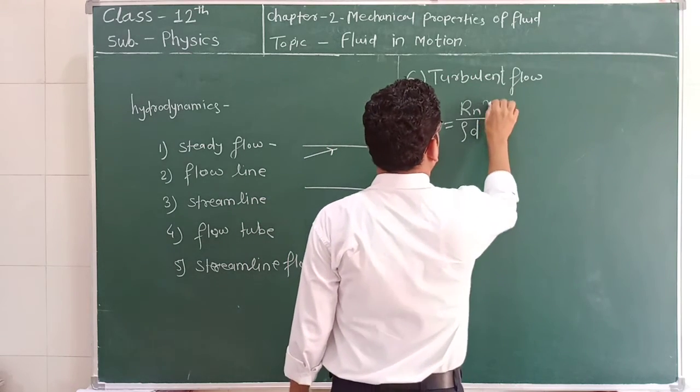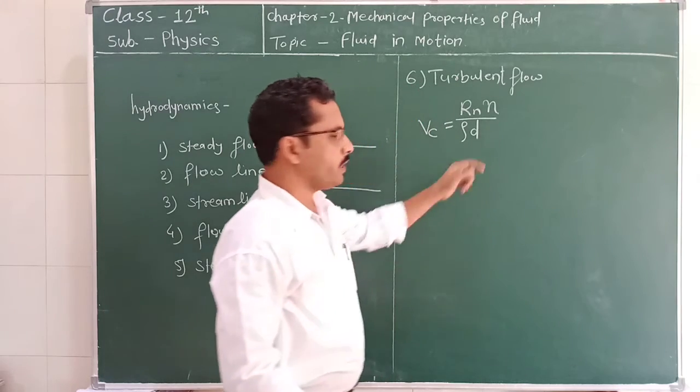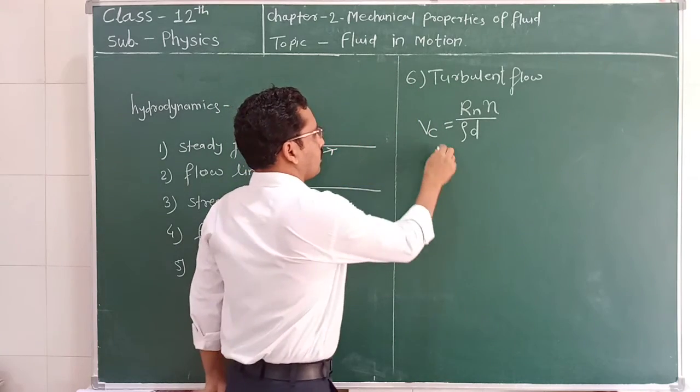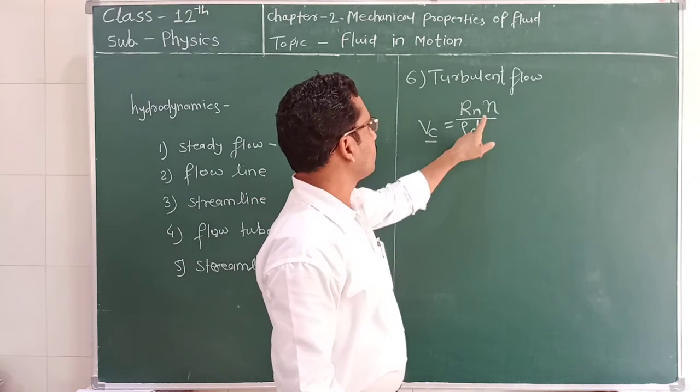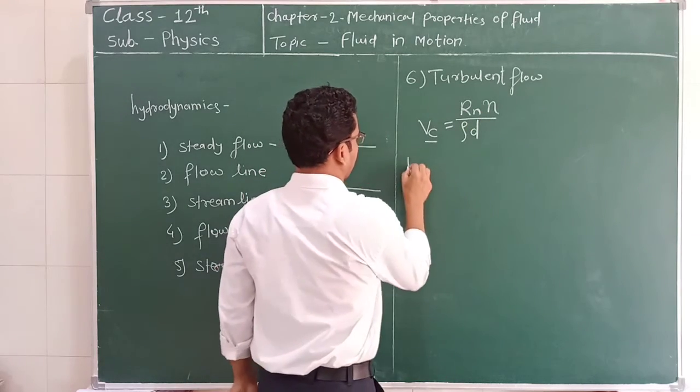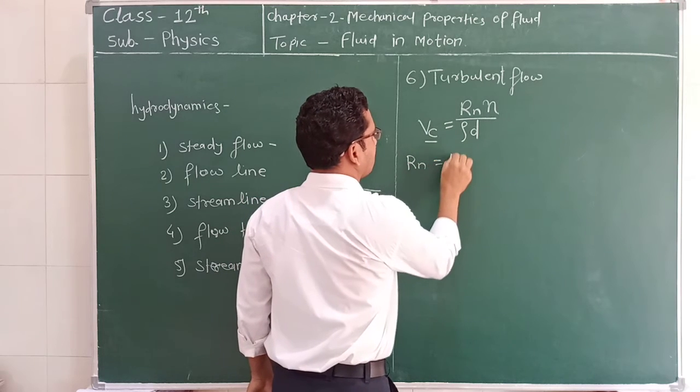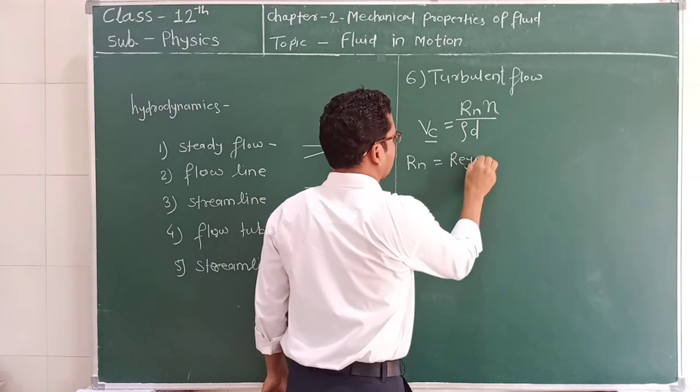eta divided by rho multiplied by d. Now, what is this? This Vc is the critical velocity. This Rn is the Reynolds number.